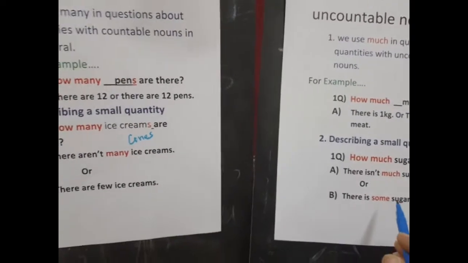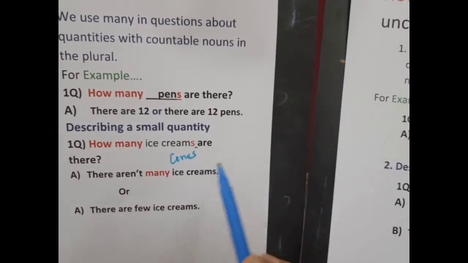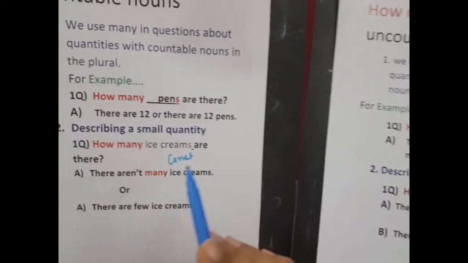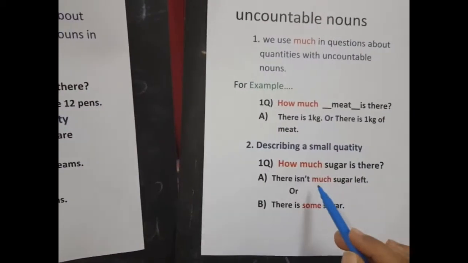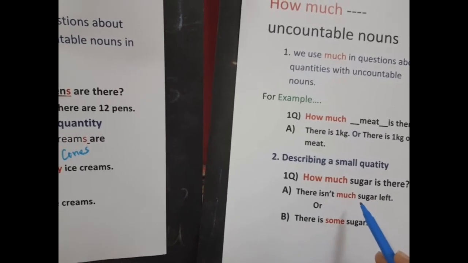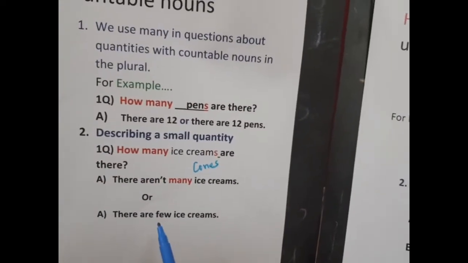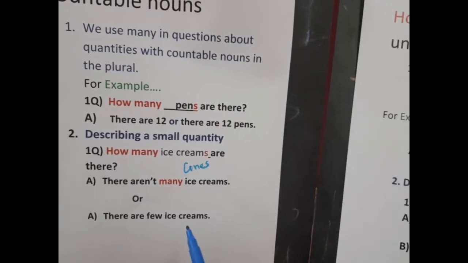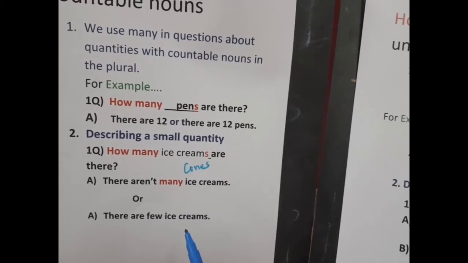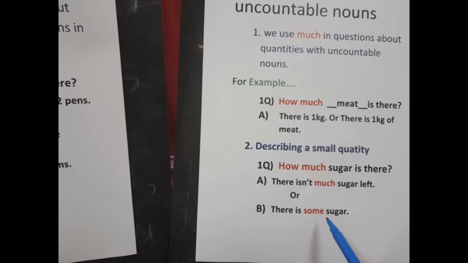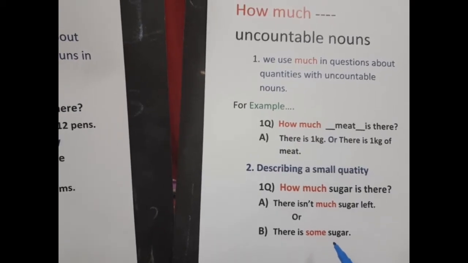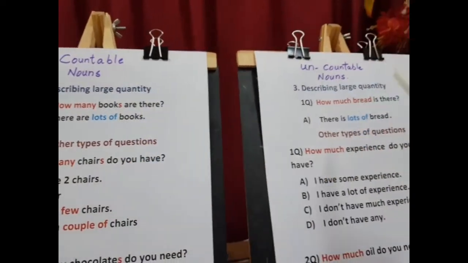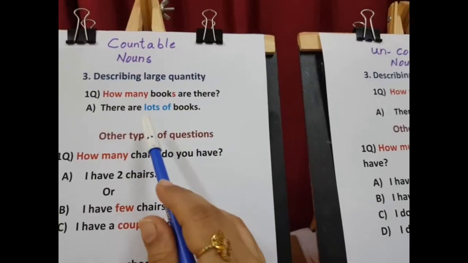So here you can observe that whenever you are describing a small quantity, in countable nouns we use many and in uncountable nouns we use much. And here we have to use few because it's countable. So few pencils, few chairs, few books. And here you have to use some because it is uncountable. Now when we are describing large quantities, both with countable nouns and uncountable nouns, we use the quantifier lots of.